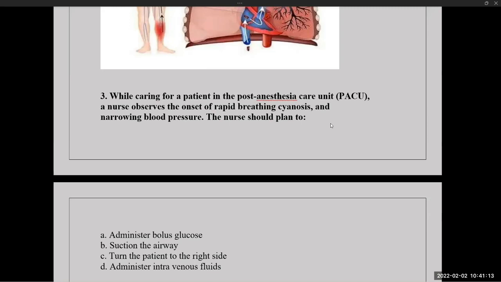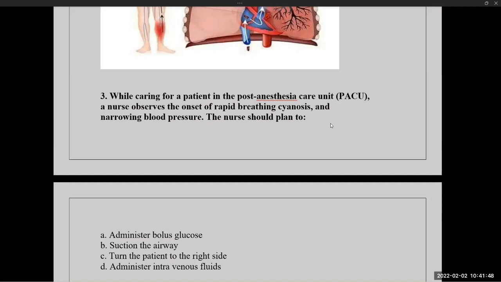The body can remain in the same position, in the supine position, but the head can be slightly turned to one side, because as a result of the effect of general anesthetic medications, there will be chances of vomiting. Anesthetic medications cause a vomiting sensation also. So during this period, the patient may vomit, and it may move into the respiratory tract. So in order to prevent aspiration, you can provide lateral position.